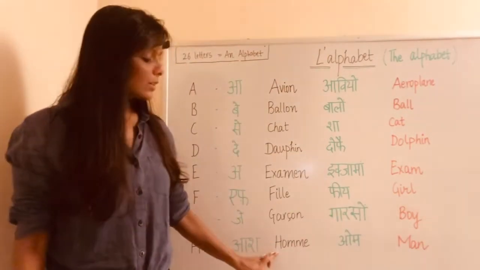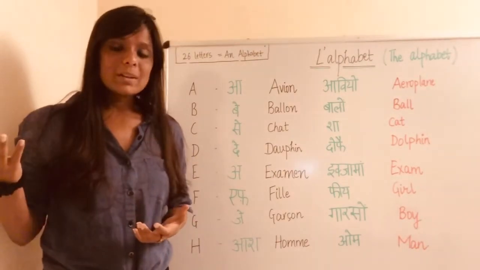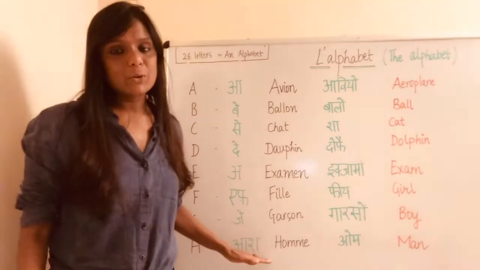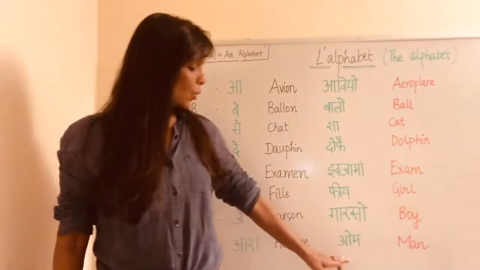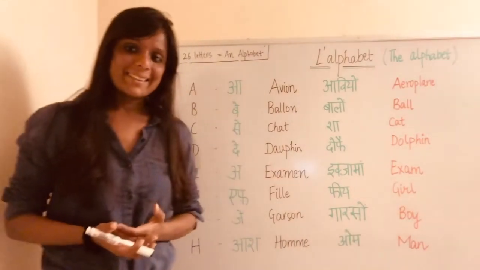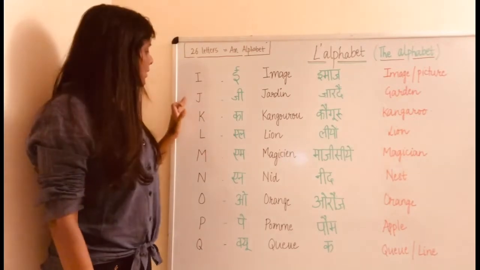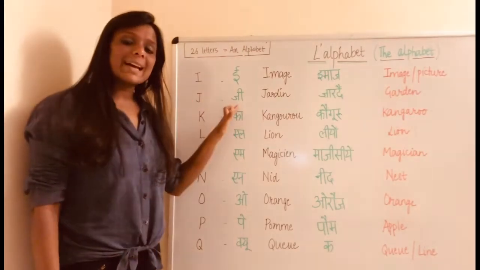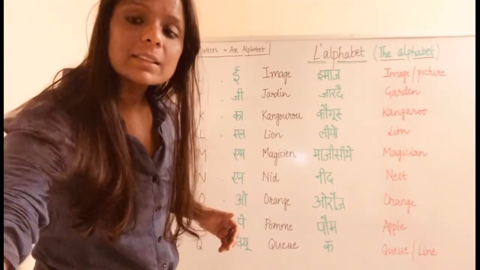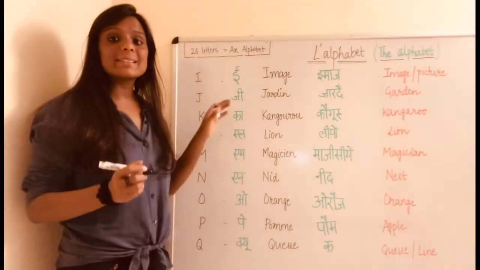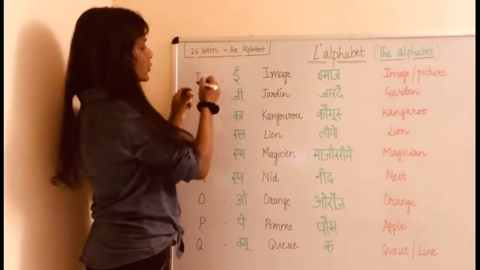So guys, here H is not pronounced. When I'll be teaching you the topic vowel, then I will be telling you why we are not pronouncing the letter H. So we call it homme, which means man. I is pronounced as E. J is pronounced as G. So guys, I told you that G is pronounced as J and J is pronounced as G. So this you have to remember.